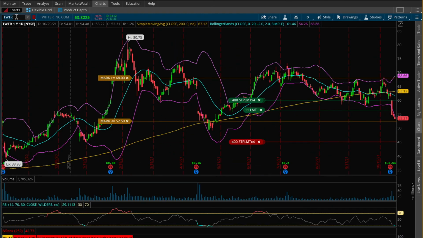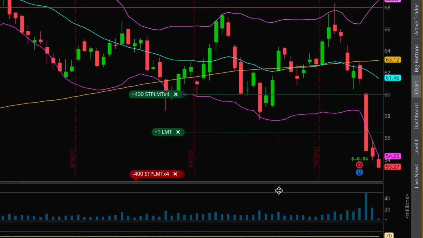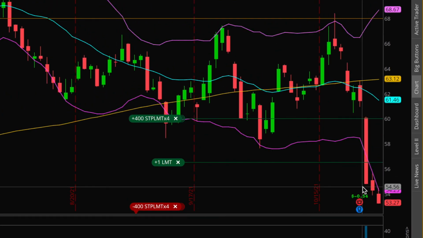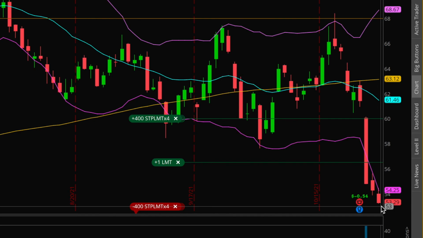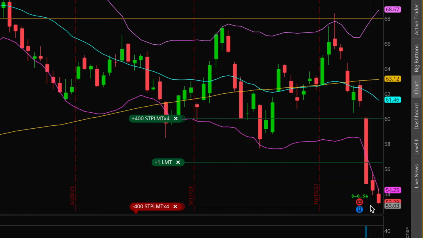So we'll come to the charts real quick here and zoom in. So there we go. After the initial big push down lower from those earnings announcements, we've had 2 more back-to-back down days. So basically in an opposite fashion compared to my Crocs and NUE position, Twitter here is now getting very close to my short put strike. And if you recall, my put strike is at 52.5. And as you can see right here, Twitter is currently trading for 53.30. So still not alarmingly close to my put strike yet, but obviously it's pushing it.